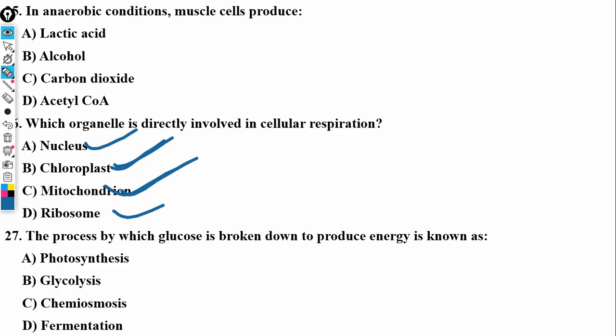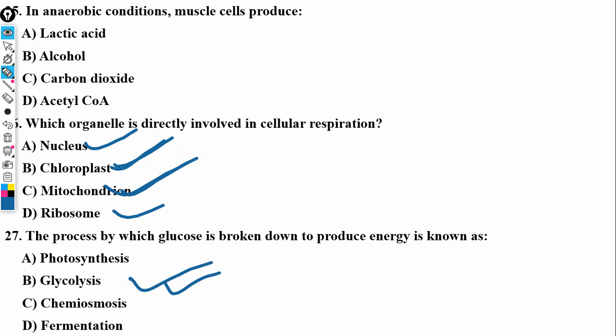Then the process by which glucose is broken down to produce energy. Okay, so you see, the question is not hard. It only seems confusing because you might be tempted to go for fermentation, but actually, the process by which glucose is broken down to produce energy, in this case, would be glycolysis.